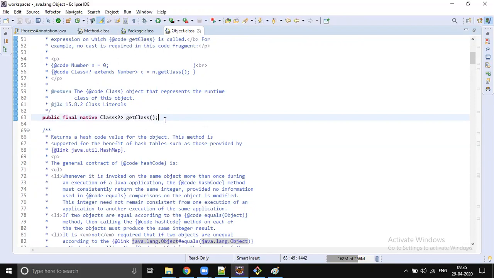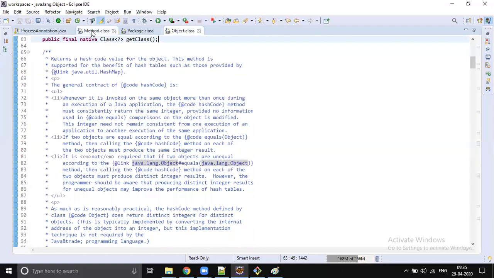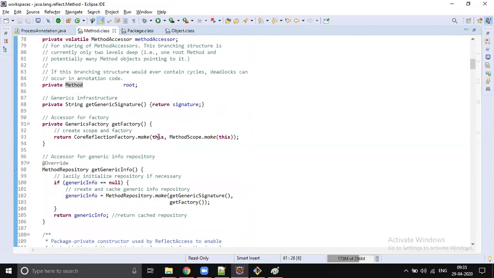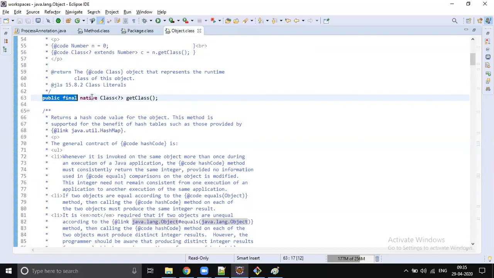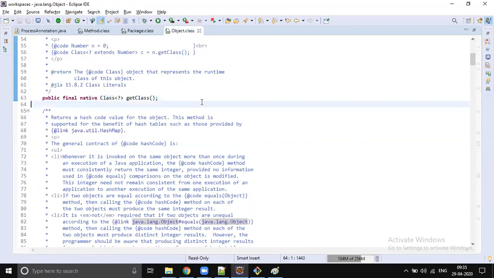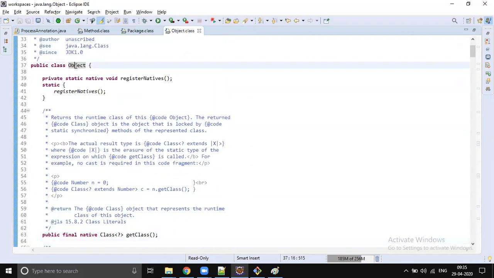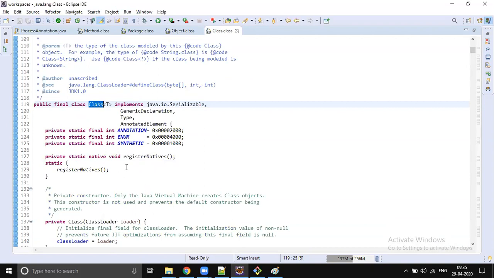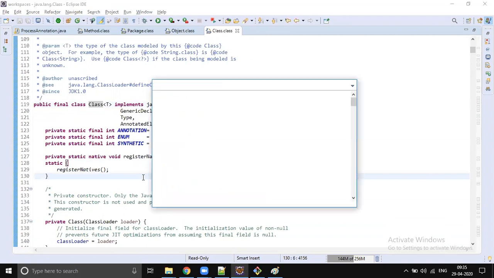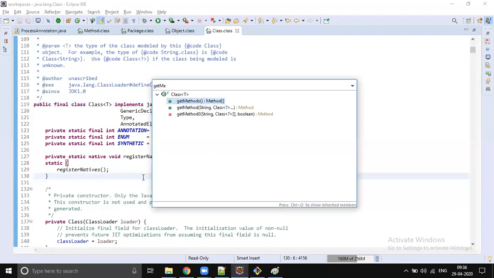So every method in your class is an instance of Method. To get that method information of this class, you have to use object.getClass(), and you will get an instance of Class. On this Class you have getMethod or getMethods. If you know the method name, you use getMethod. If you don't know the method name, you can use getMethods.